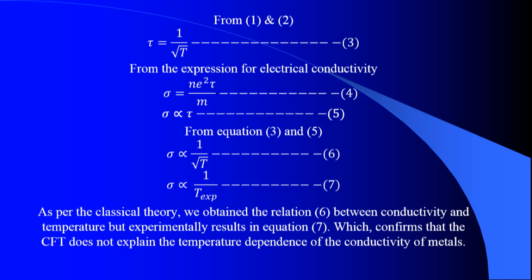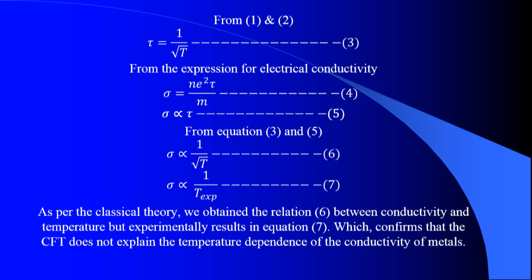This is one of the main failures of classical electron theory. Of course, it can explain the rest of the characteristics of metals, but it fails while explaining the temperature dependence of electrical conductivity.